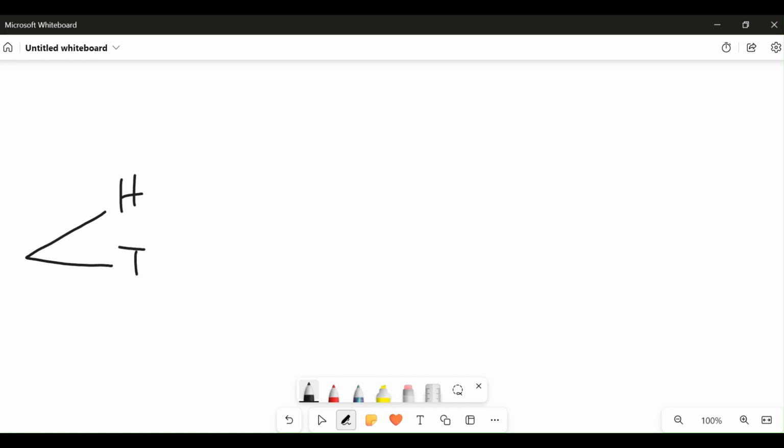All right, let's say we toss two coins. So if you toss two coins, we could get a head or tail from one coin, and we could get a head or a tail again from the other coin.